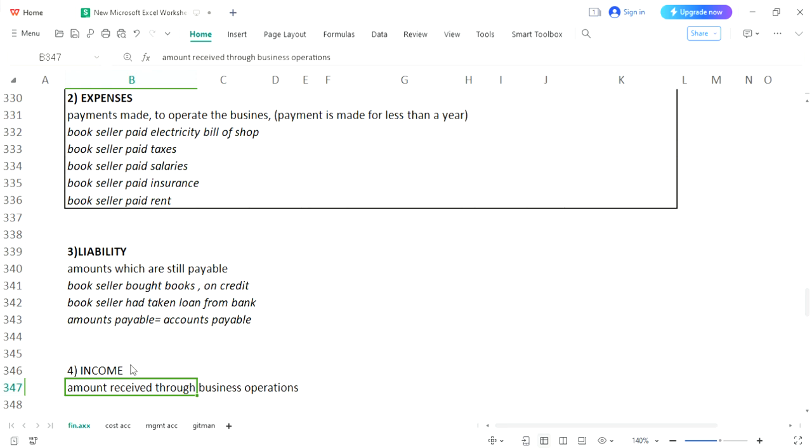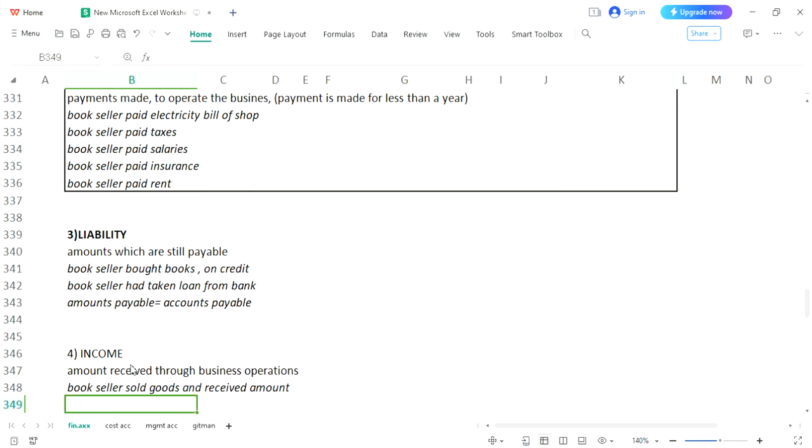As we have taken the example of the bookseller, if the bookseller had sold some books and received an amount and got some profit, this would be considered his income. So he is selling and receiving amount. We can write it in our example. Bookseller sold goods and received amount. That received amount would be called your income.